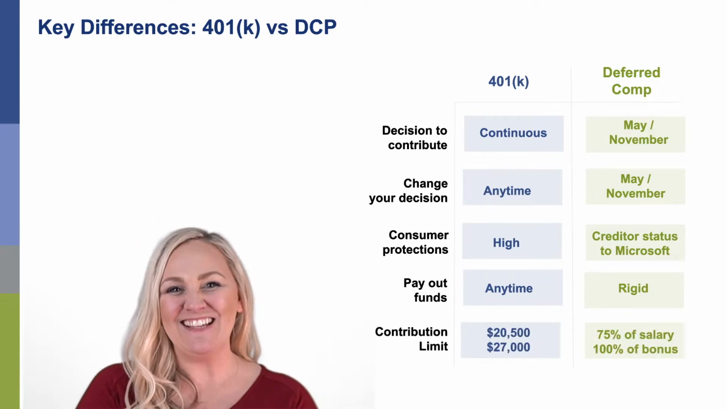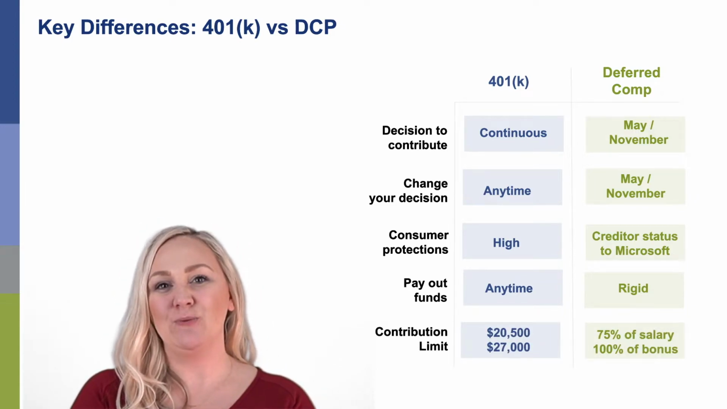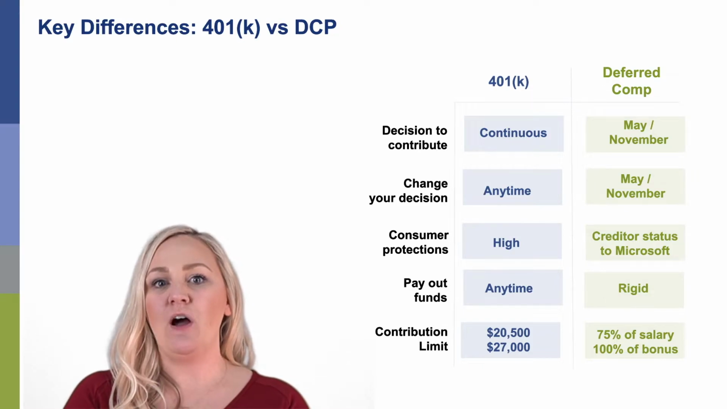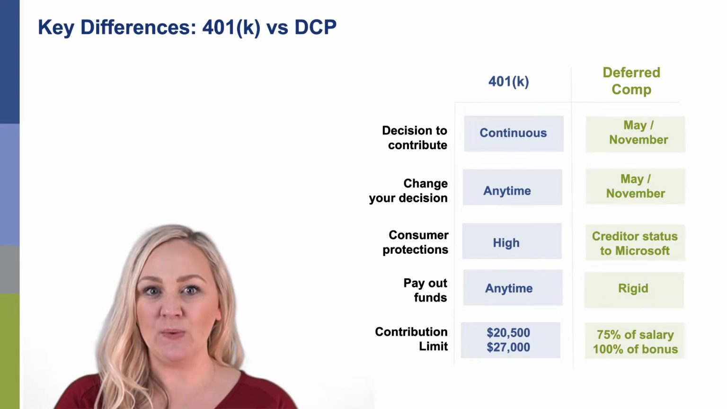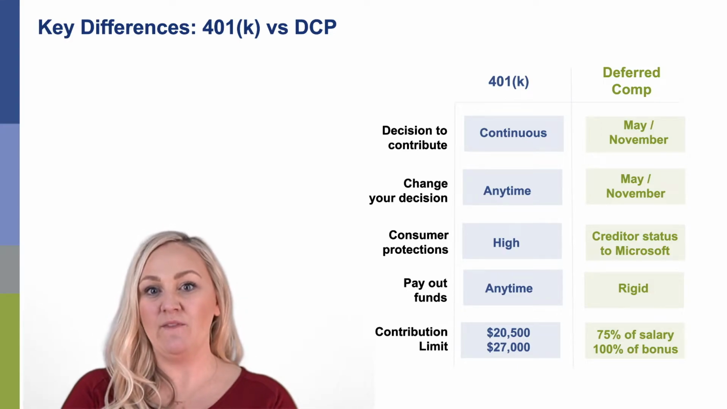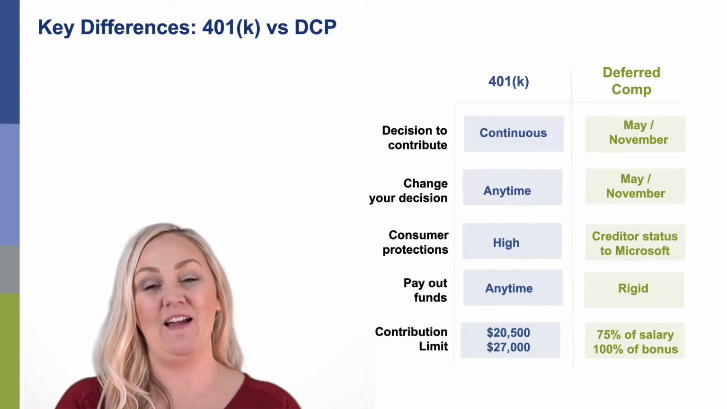Lastly, the IRS sets limits for 401k contributions each year. The deferred comp plan allows for significantly higher contributions. You are allowed to defer 100% of your bonus and 75% of your base salary.